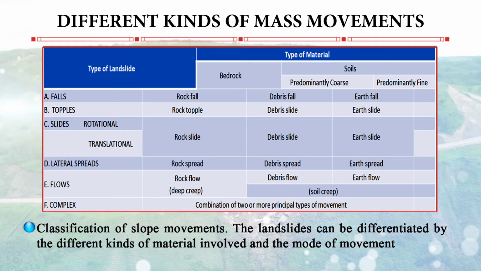You can also have flows. Flows means water is mixing: rock flow, debris flow, earth flow. In some cases, there can be complex movement where one or more types of movements are joined together, and there can be lateral spreads: rock spread, debris spread and earth spread. The only difference is the size of the particles which is involved, and the nature of fall is also taken into account.